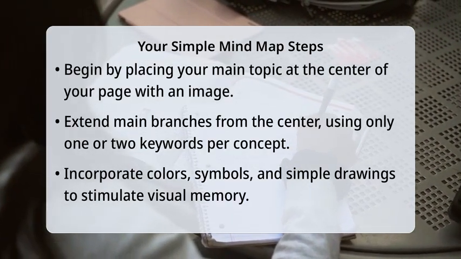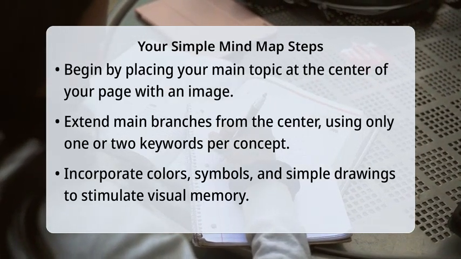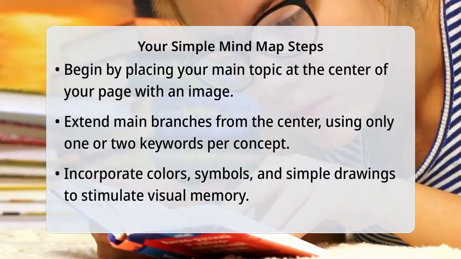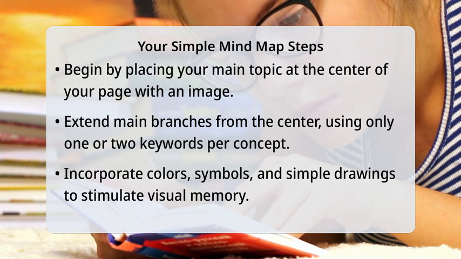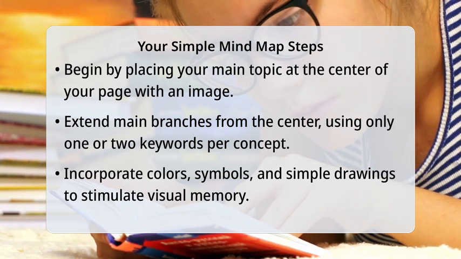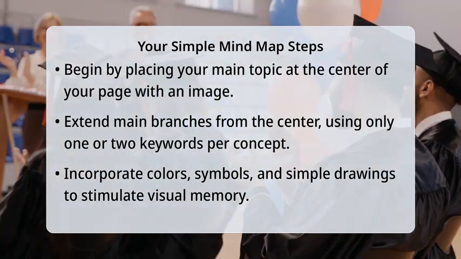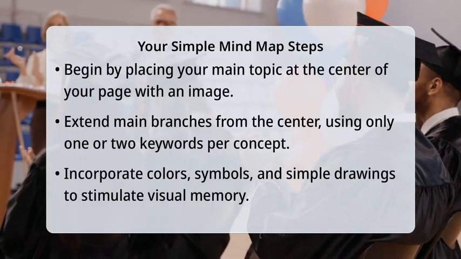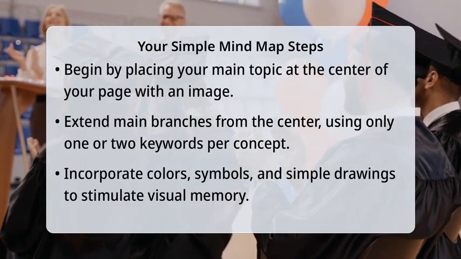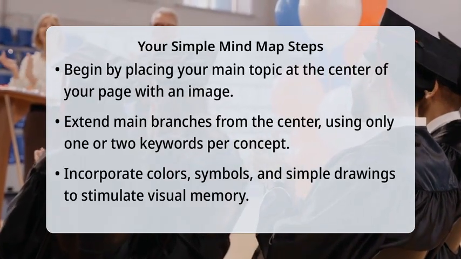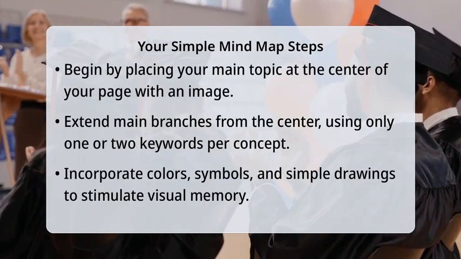Enhance your mind map by incorporating colors, symbols, and simple drawings. Use different colors for different branches to categorize information or to stimulate visual memory. A small drawing or icon next to a keyword can convey a lot of information and make the map more engaging and memorable. This visual language helps to activate more parts of your brain.